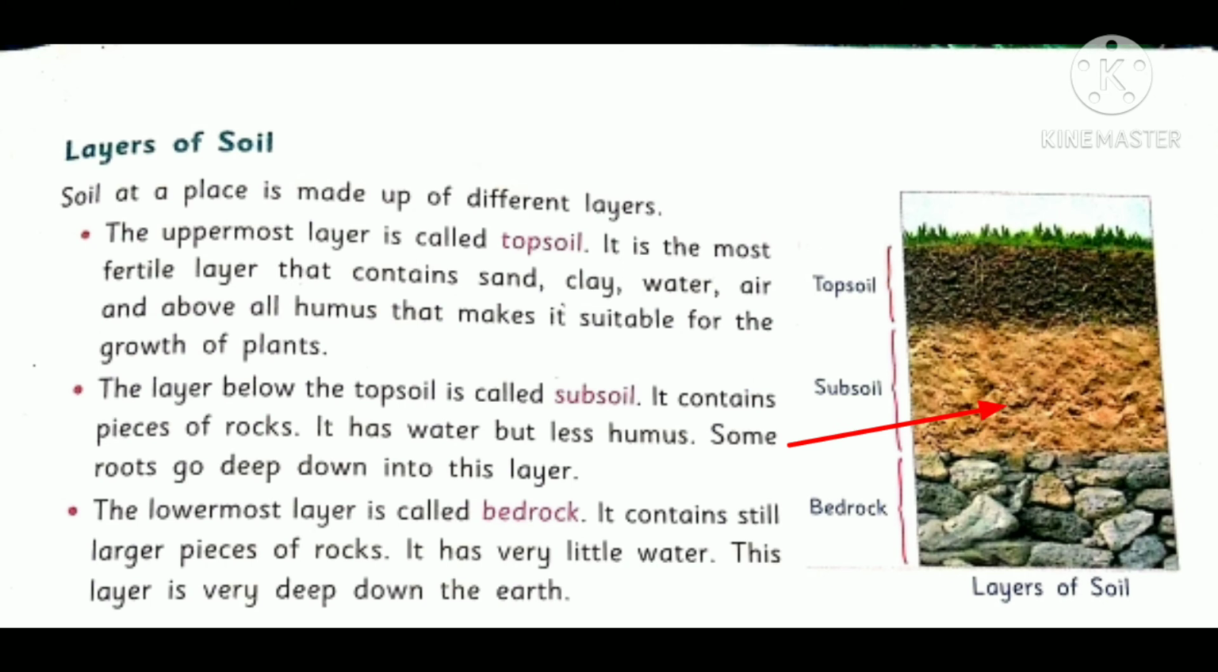The layer below the topsoil is the subsoil. It contains pieces of rocks. It has water but less humus. Some roots go deep down into this layer.